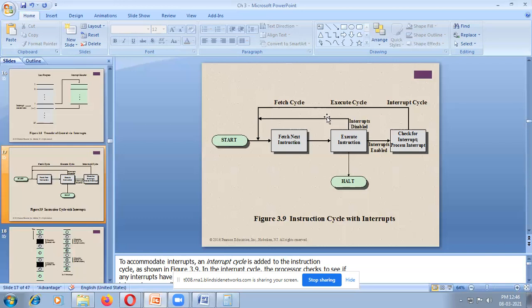Interrupts can be disabled. Because you are very busy, at that time I can close the phone. I cannot attend the phone. I am seriously taking one class. If any phone is coming, I say, I can't attend. I close my phone. That is interrupt disabled. So what is this diagram?